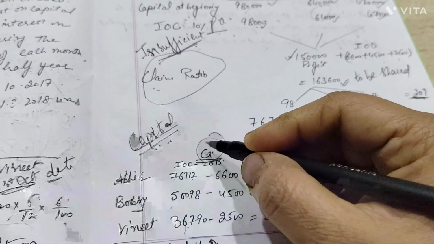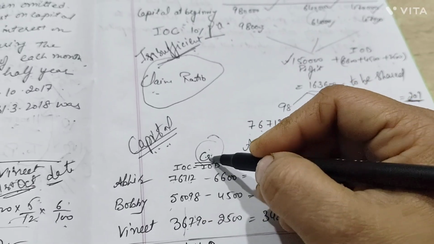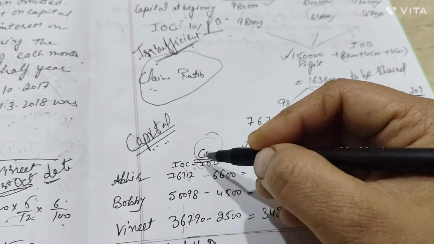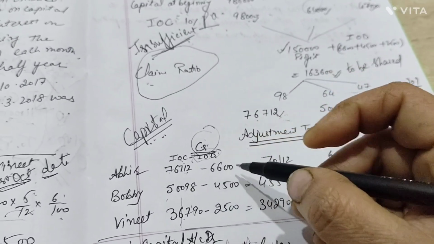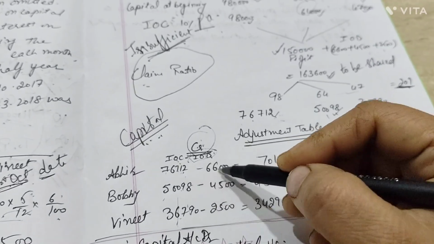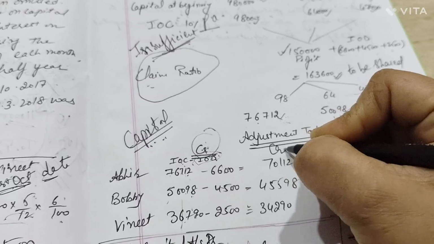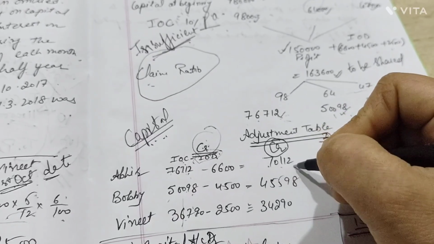So IOC should be given a credit. Now, in capital account, IOD is deducted, so that's why I have deducted here. That is put on the debit side, so I have deducted it here. How much was the IOD? 6,600, 4,500, 2,500, right? So after deducting them, I got a credit balance which should be in their account, that is 70,112,